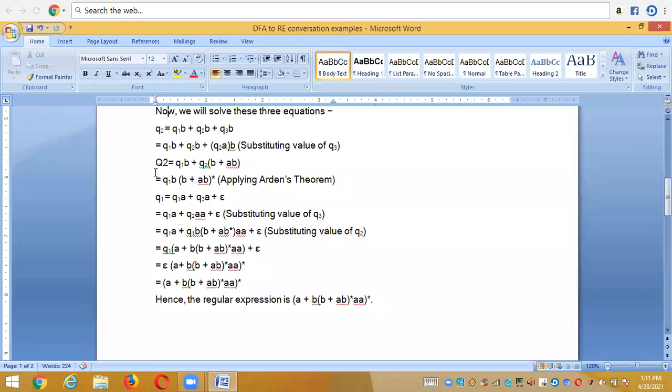And what is the equation for Q2 here? Q2 is equal to Q1b of b plus ab whole star. And now I'm taking this equation number 4 and I'm substituting this expression into the Q1. Now what does my Q2 get? My Q2 is a plus b of b plus ab whole star into a whole star into b of b plus ab whole star. Now finally my Q2 is also a complete regular expression.